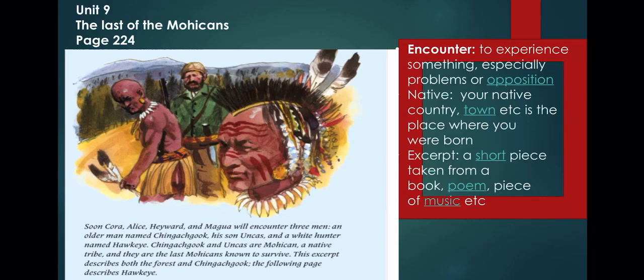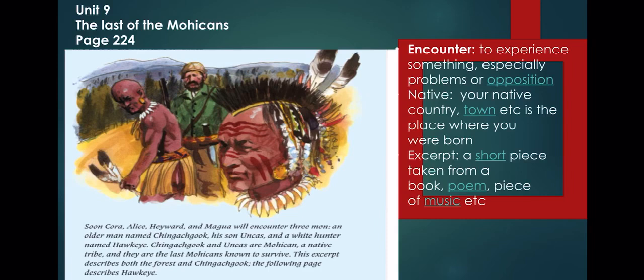This excerpt, which means a short piece taken from a book, and we already took this word, describes both the forest and Chingachgook. The following page describes Hawkeye. So this is how he describes these 2 last Mohicans, that they are known to survive, and they have with them a hunter named Hawkeye.